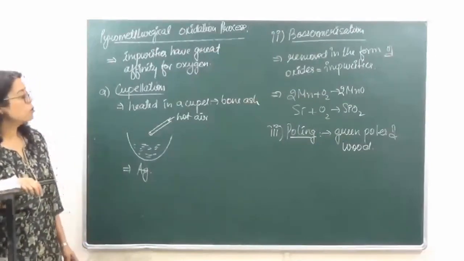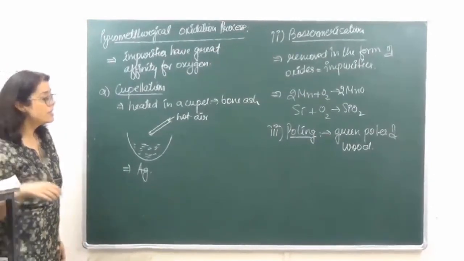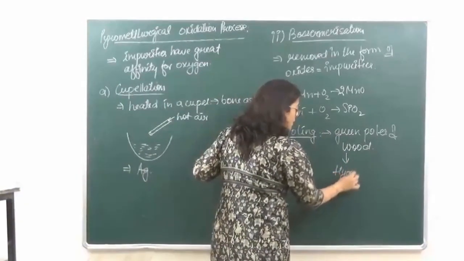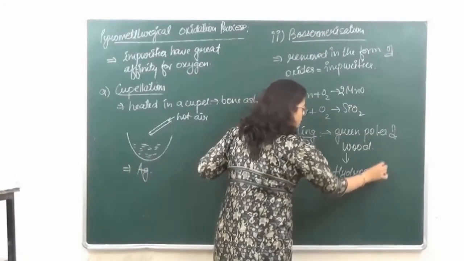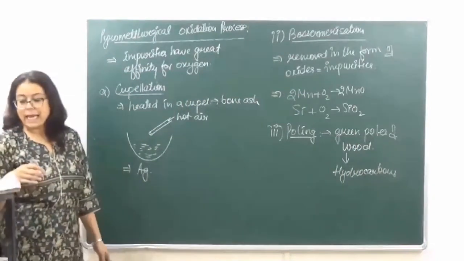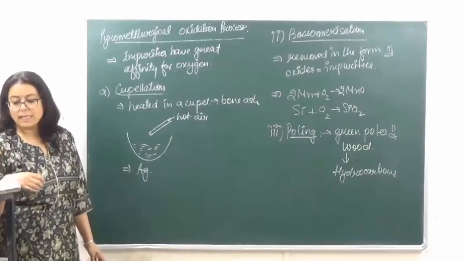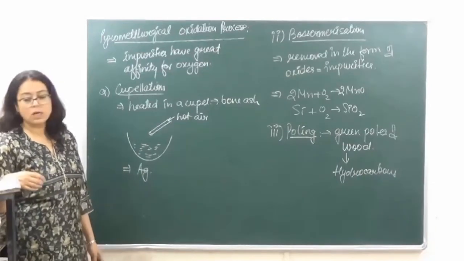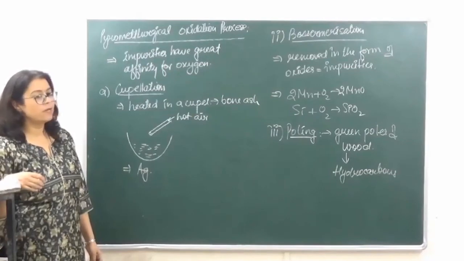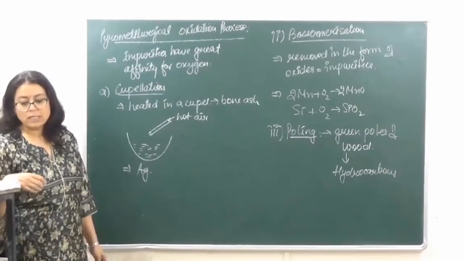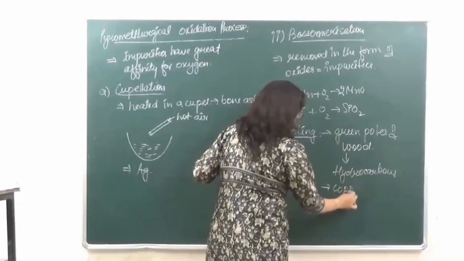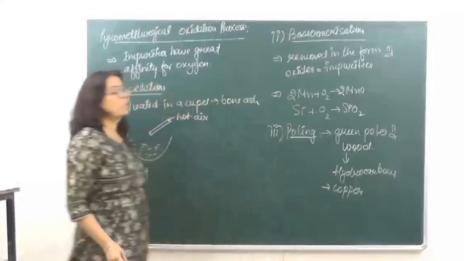Now the green poles of wood are going to release hydrocarbons, and these hydrocarbons are going to reduce the impurities. The hydrocarbons which we get from here are going to behave as reducing agents for impurities. A metal which we purify by this method is copper.